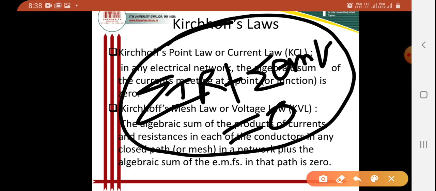We assume some sign for current and for EMF, so accordingly we have to give a sign to the battery EMF. We also have to understand the sign of the voltage drop. I discussed those things briefly in my last class. So now let us come to some numericals on Kirchhoff's laws. Come to numericals.